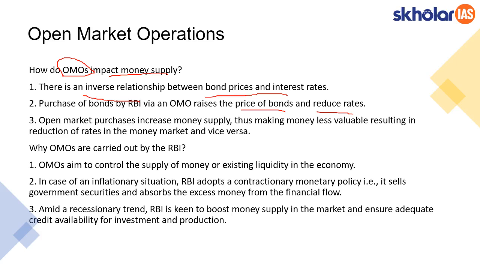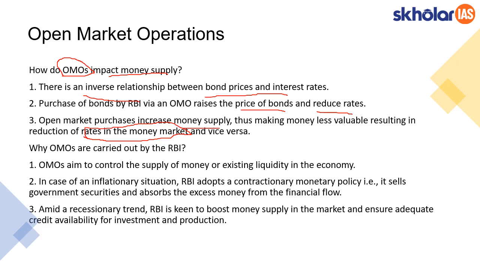Open market purchases through these mechanisms increase the money supply in the market by making money less valuable, resulting in a reduction of rates in the money market. So this is the key. As the money supply is increased, the interest rates come down because the demand for money is less, so the banks would be forced to reduce the interest rates. This is how it is inversely proportional to the interest rates.